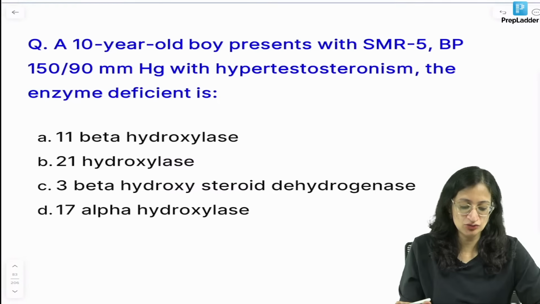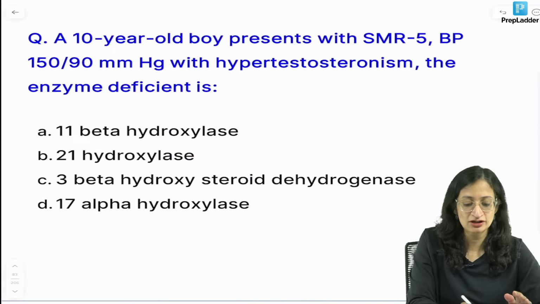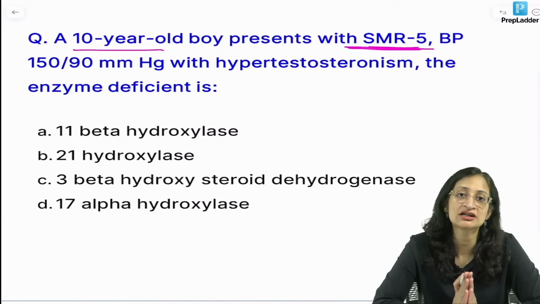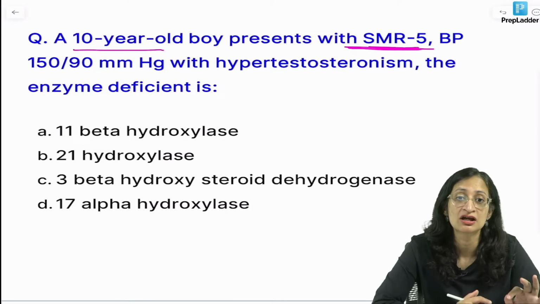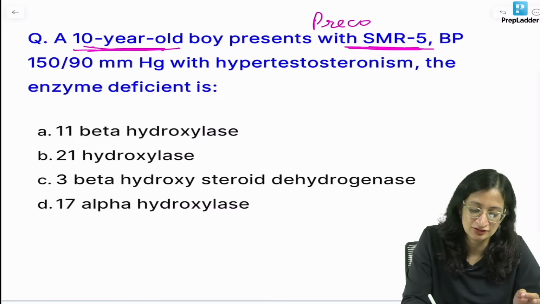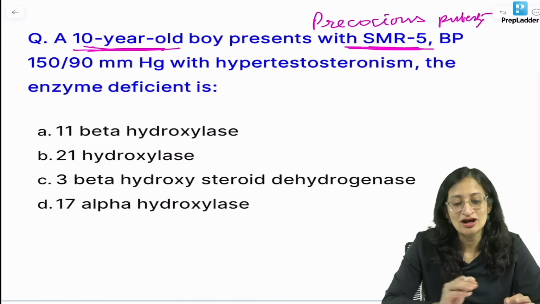So moving ahead to our next question, we have a 10-year-old boy with SMR 5. SMR 5 is what? Sexual maturity rating 5 is seen in a mature adult. If you are getting it in a 10-year-old child, it means the child has precocious puberty. Yes? Precocious puberty.